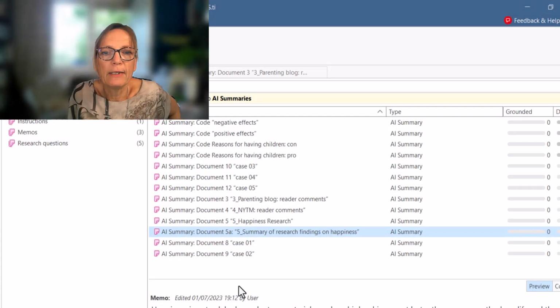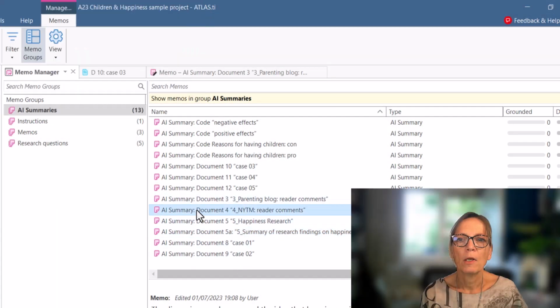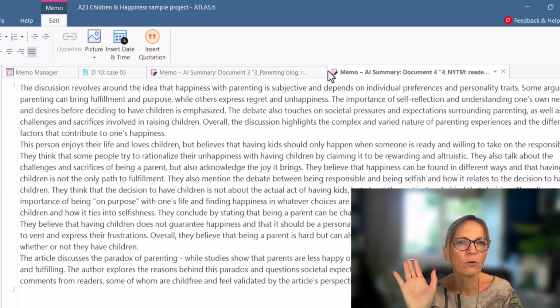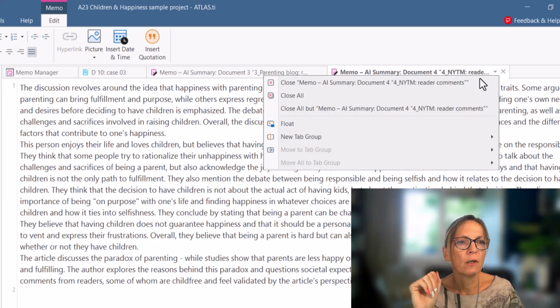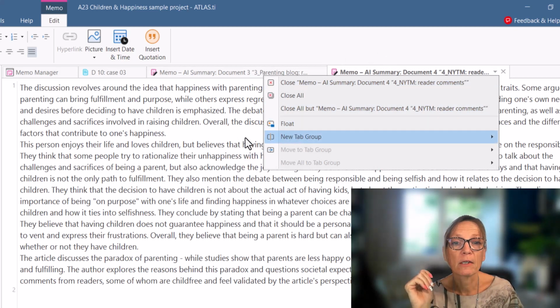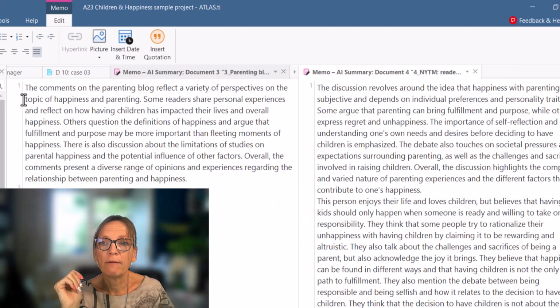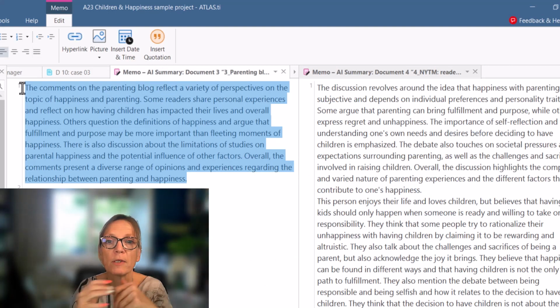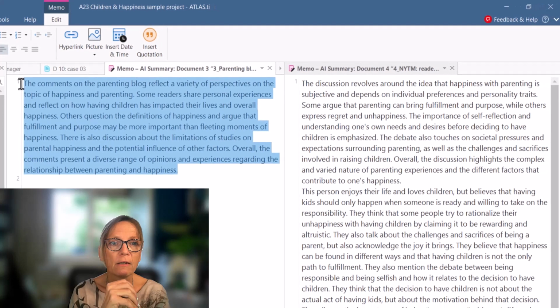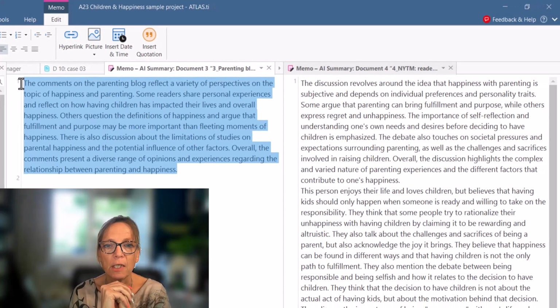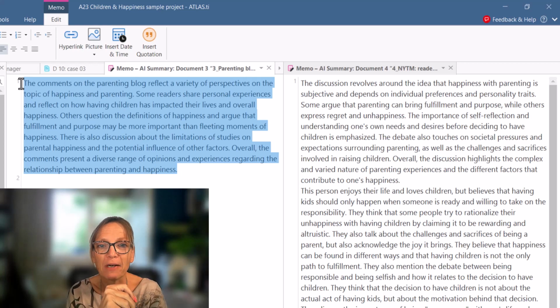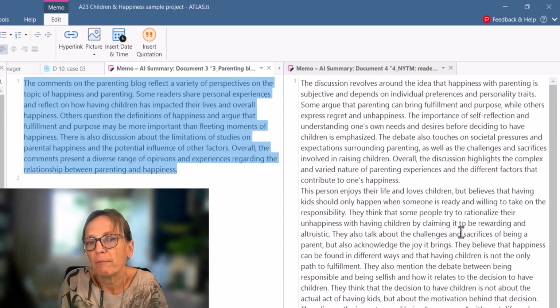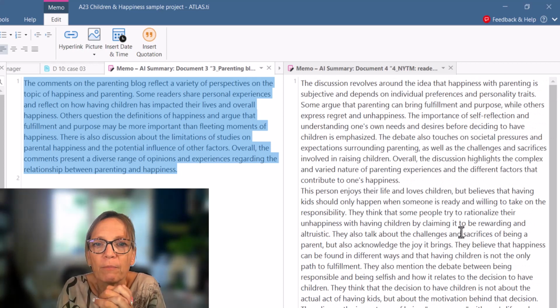So let's look at the summary for documents. These are the comments on the parenting blog, and if you've seen my other videos, then you know a little bit about this data set. What I found a bit surprising here is that the comments on the parenting blog document is twice as long as the comments on the New York Times magazine. The AI decided to give me that short summary, and then we have that about 1-page summary here. I think that's a matter of also testing different documents and seeing how long the summary is.